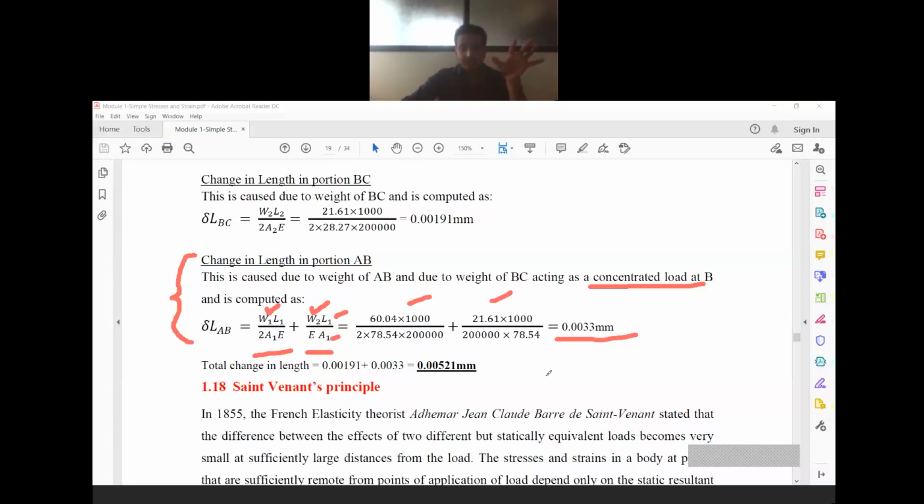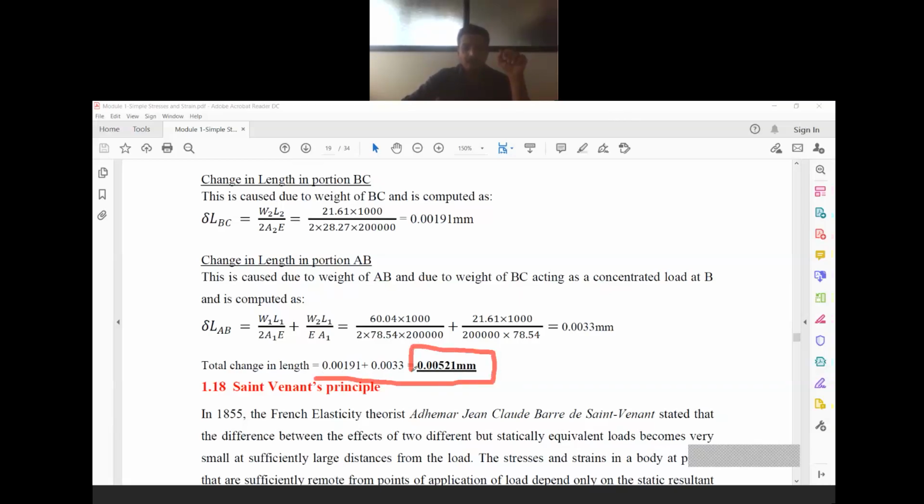So this is the change in length in portion AB alone. After calculating all these things, we shall add up these two elongations so that we can get the overall extension of length. So total length 1 plus 1 is 2, so the final length of the material will be 2 plus 0.00521 mm.